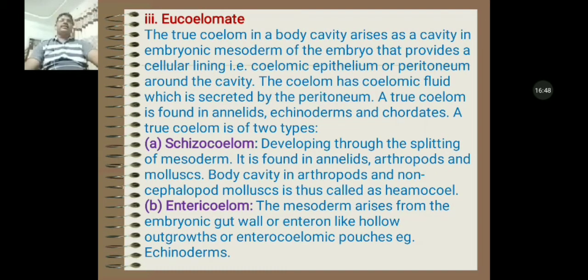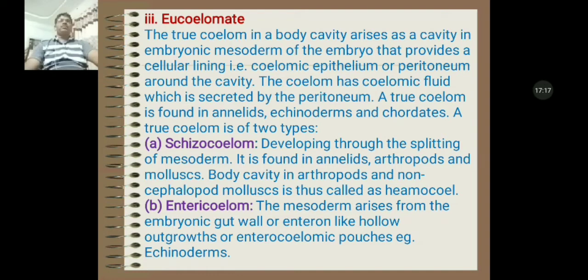Third category is eucoelomate, or the true coelomate animals. The true coelom is a body cavity that arises as a cavity in the embryonic mesoderm and provides a cellular lining, for example the coelomic epithelium or peritoneum around the cavity. The coelom has coelomic fluid which is secreted by the peritoneum.